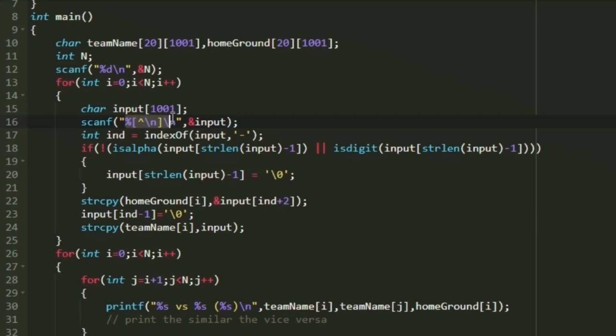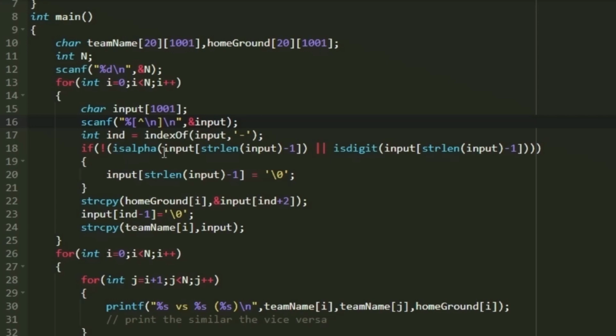When we want to accept a space separated string, this is how we should give it inside the double quotes. Only when we do it like this will we be able to accept a space separated string. After that we should move to the next line, so I'm also including a slash n in the end. Now our complete line of input is stored in this character array named input, and there may also be empty spaces at the end. So first we have to remove those empty spaces.